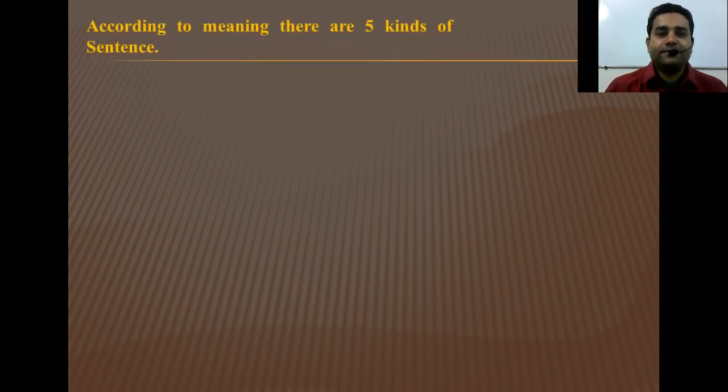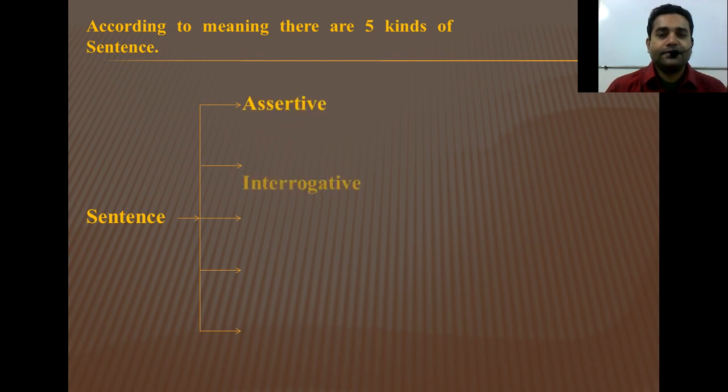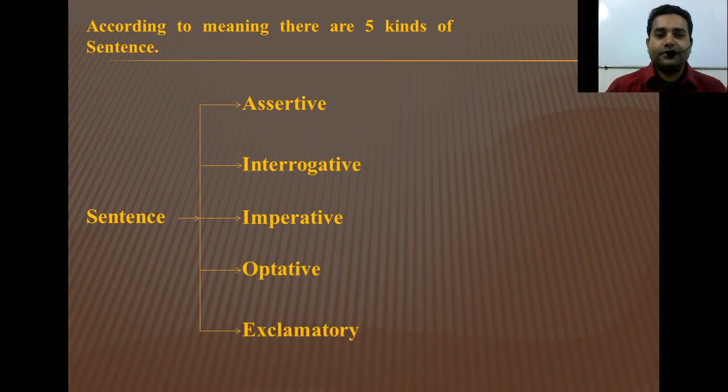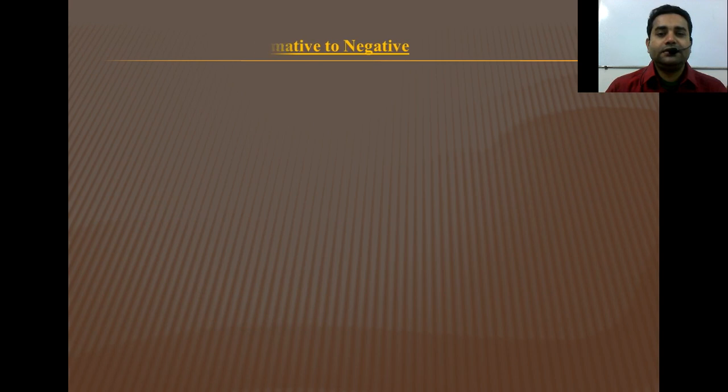According to meaning, there are 5 kinds of sentence. They are assertive, interrogative, imperative, optative, and exclamatory. If we classify the assertive sentence, we will find another 2 kinds: affirmative and negative. So today we will discuss affirmative to negative.